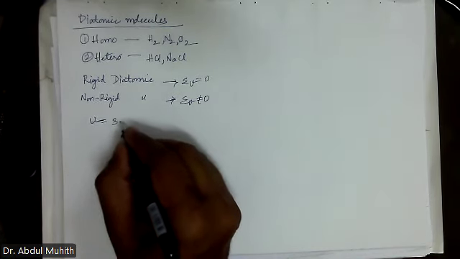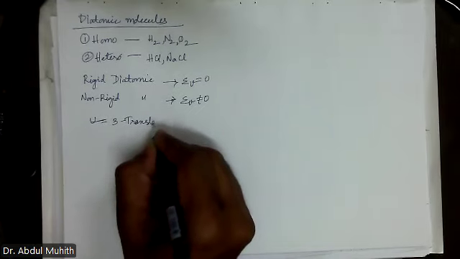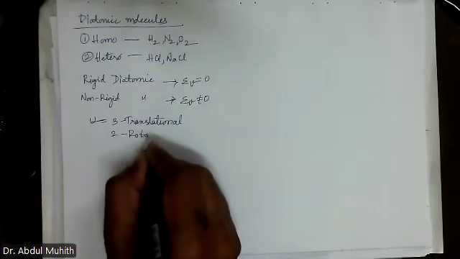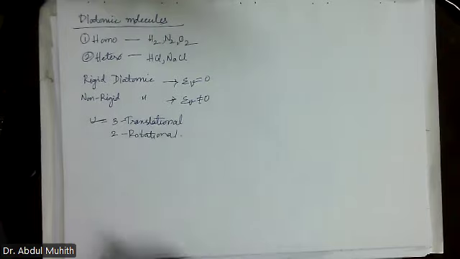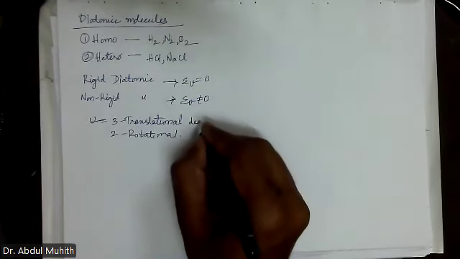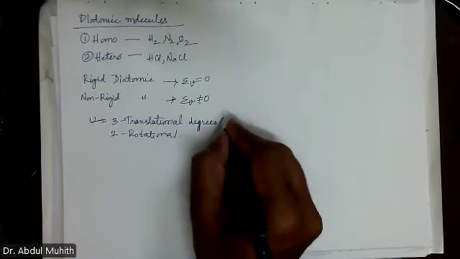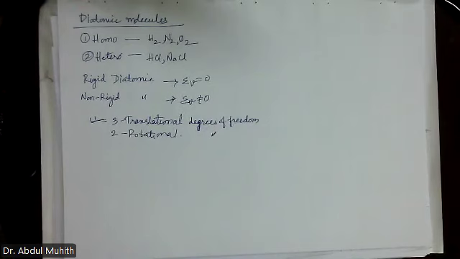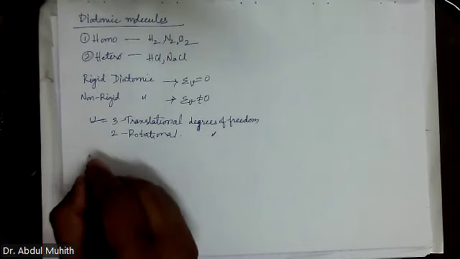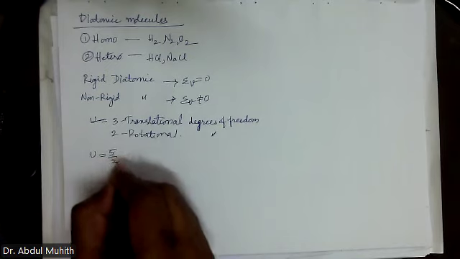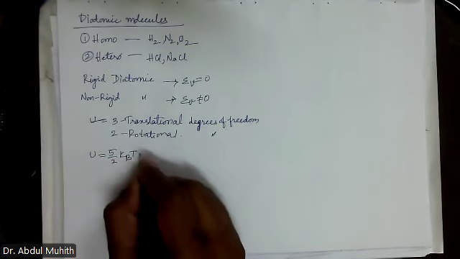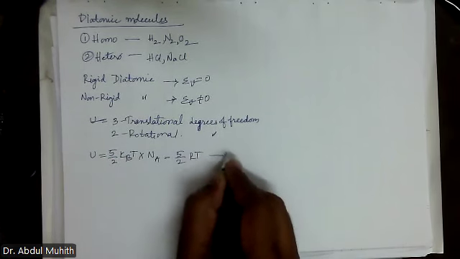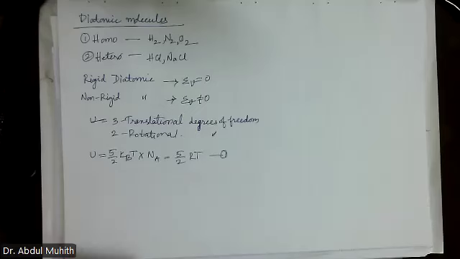There will be three translational and two rotational degrees of freedom. So what do we have for the total energy? 5 by 2 kBT into Na. So that will become 5 by 2 RT. It will be equation number 1.